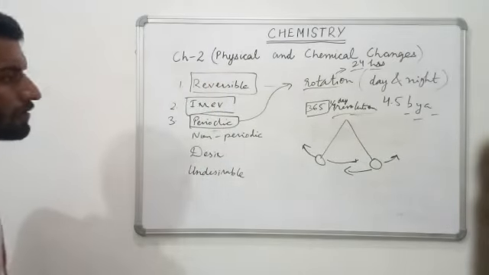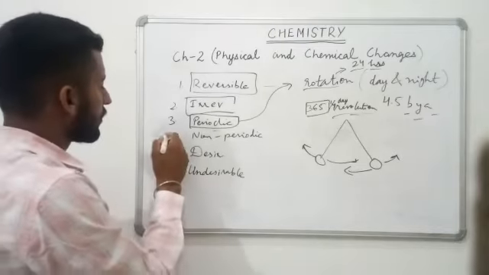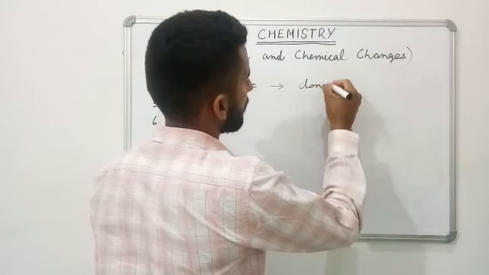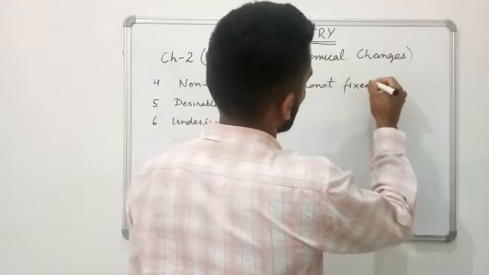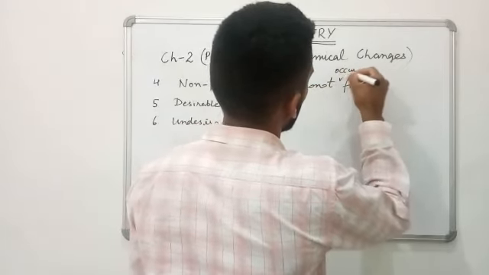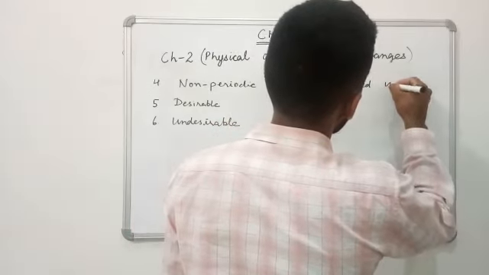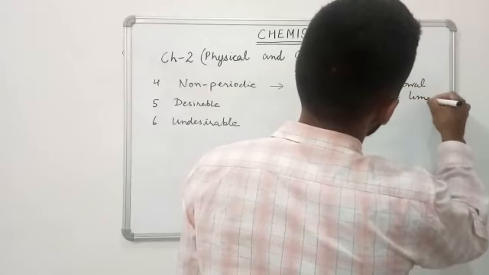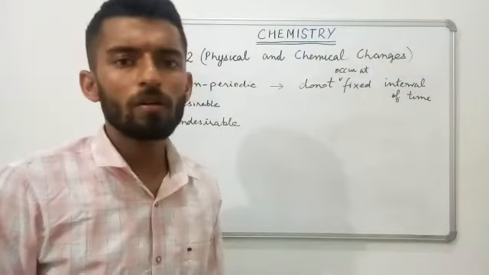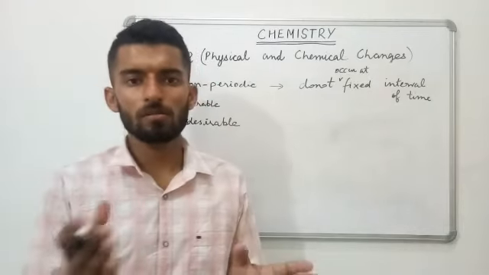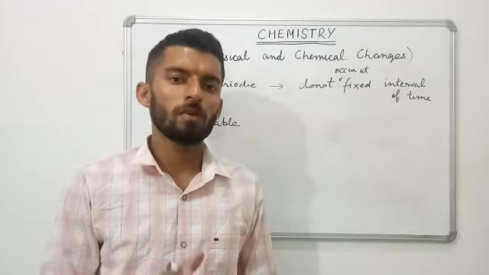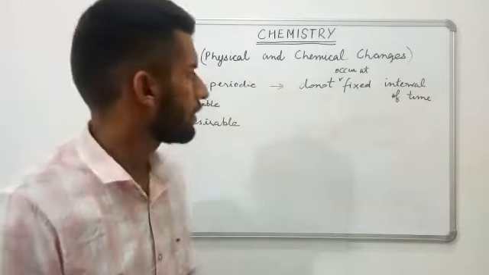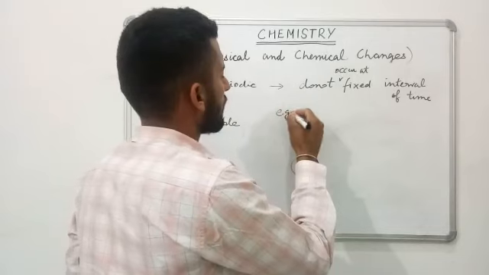Okay. Then next, the fourth one is non-periodic change. Non-periodic changes are those changes which do not occur after a fixed interval of time. Their occurrence is not time dependent; some changes may occur in a small span of time, while the same change may occur in a large span of time, like boiling of milk.